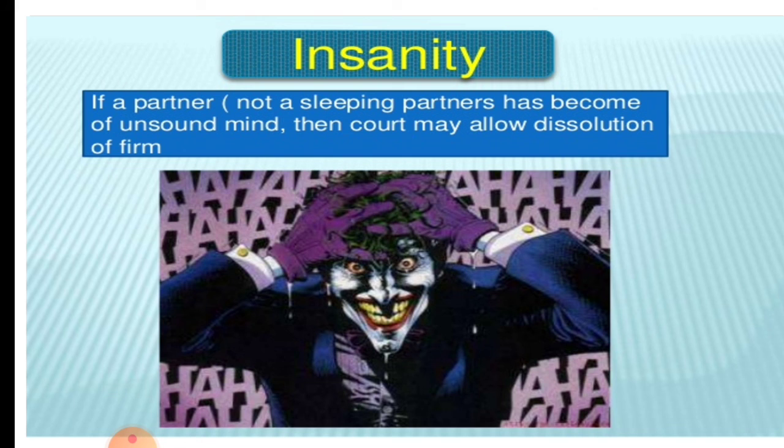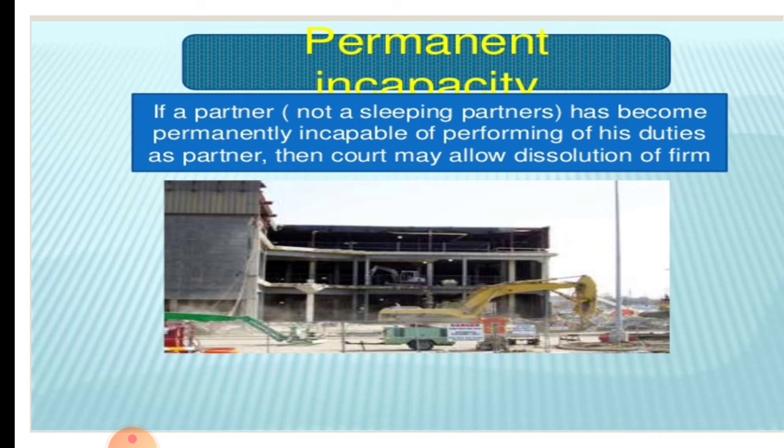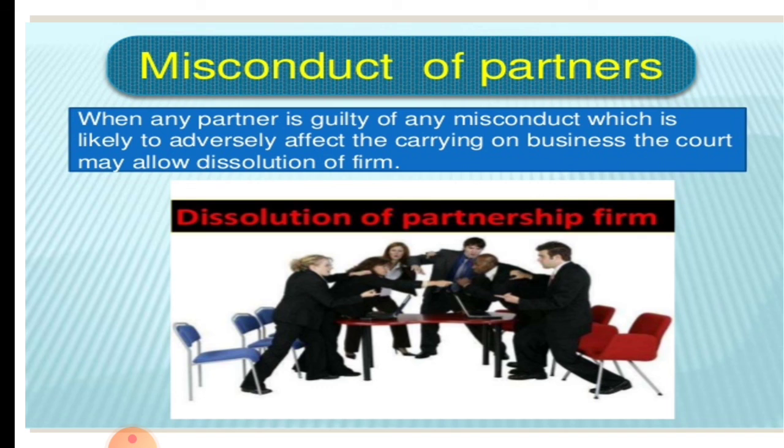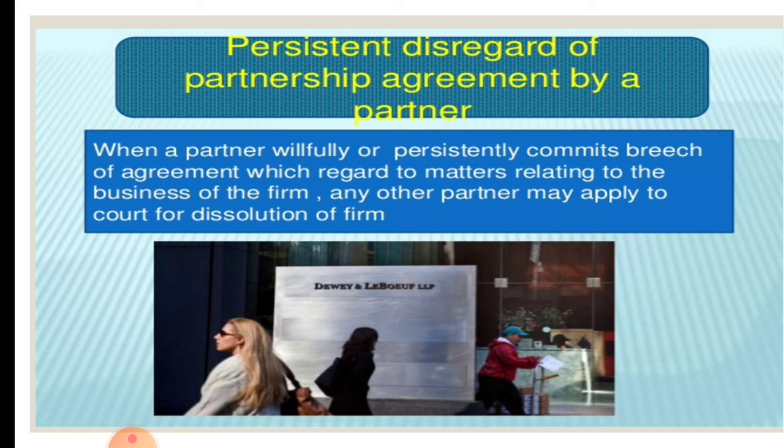Insanity. Insanity means, I told you, madness. If a partner, not a sleeping partner, has become of unsound mind, the court may allow dissolution of the firm. Permanent incapacity. If a partner, not a sleeping partner, has become permanently incapable of performing his duties as a partner, then the court may allow dissolution of the firm. Then misconduct of partners. When any partner is guilty of any misconduct which is likely to adversely affect the carrying on of business, the court may allow dissolution of the firm.